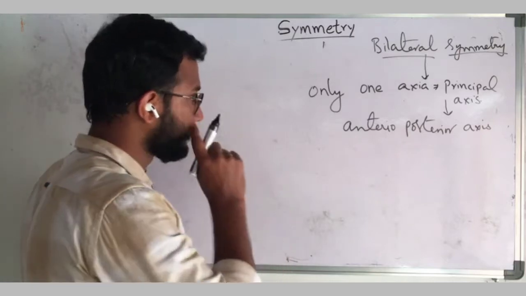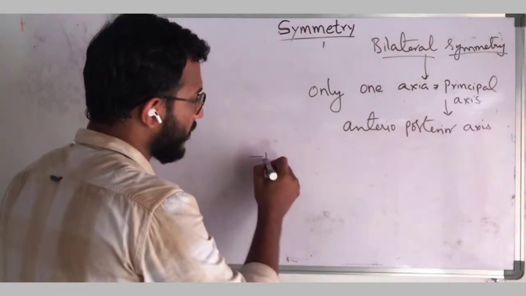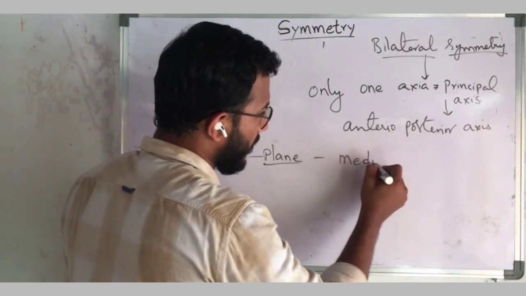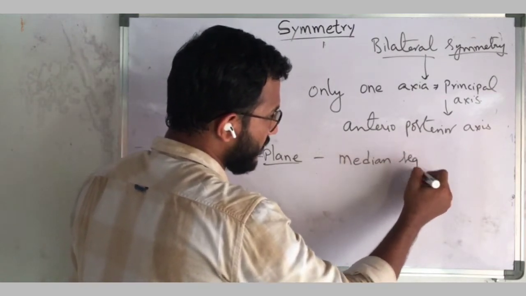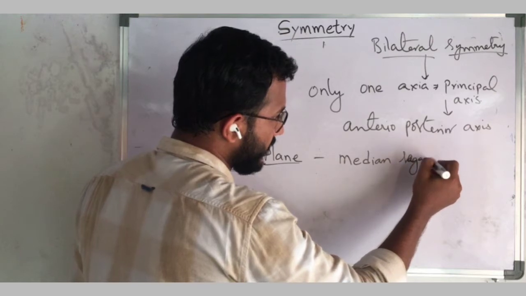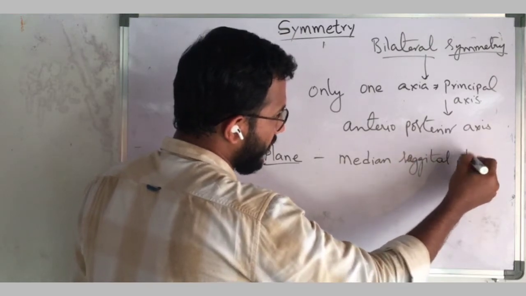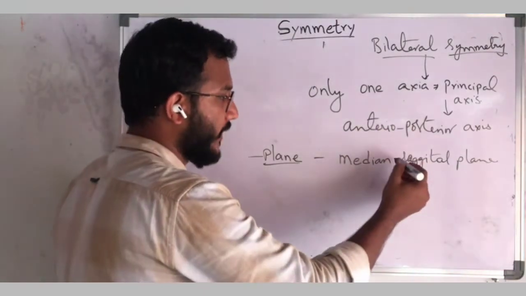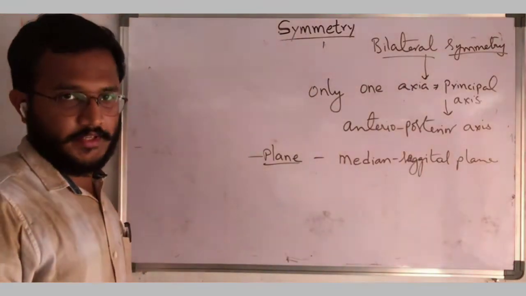And here the main important plane is the median sagittal plane. So what is the anterior posterior axis and what is the median sagittal plane, we will see.